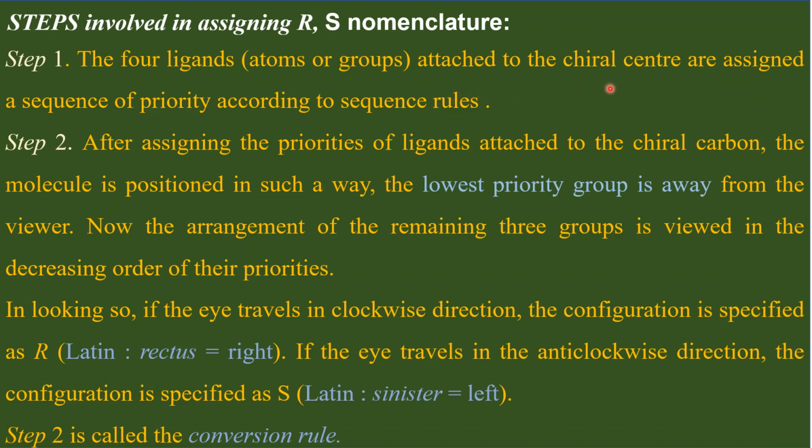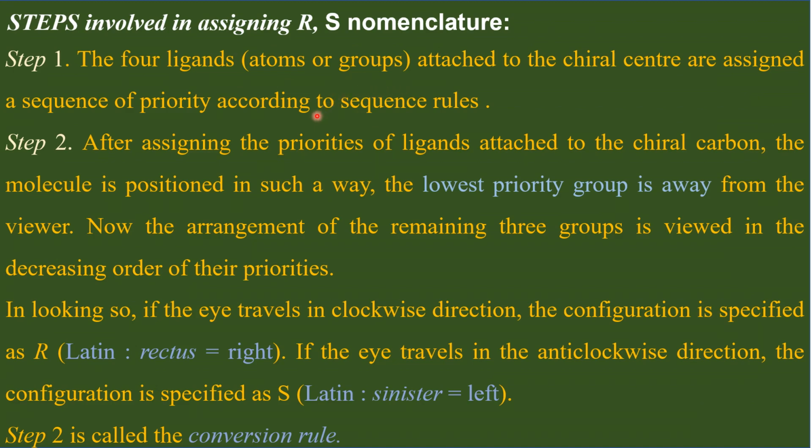You have to assign a sequence of priority. The group with the highest priority should be given number 1, and the group that gets next priority is given number 2, and that way a sequence of priority is assigned for all the 4 groups present in a chiral carbon.